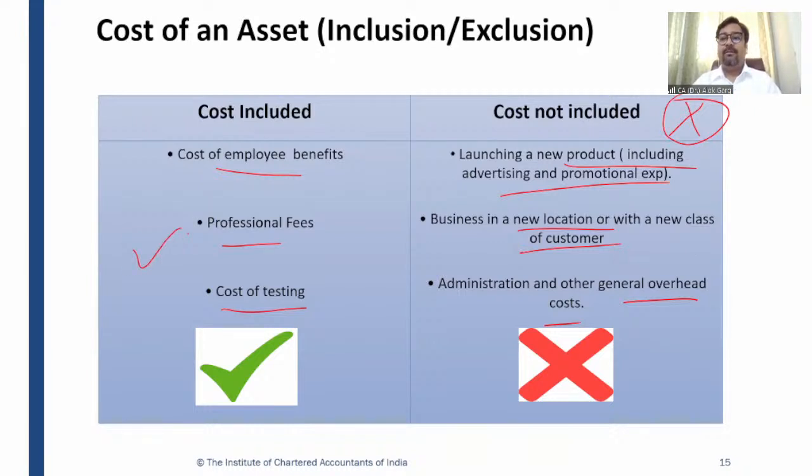For example, if a company is spending on advertisement, promotion, branding, these are not allowable costs. If the company is providing some training for doing a business in a new location or with a new class of customer, it is not an allowable cost. Administration and other general overhead cost is also not an allowable cost, right?